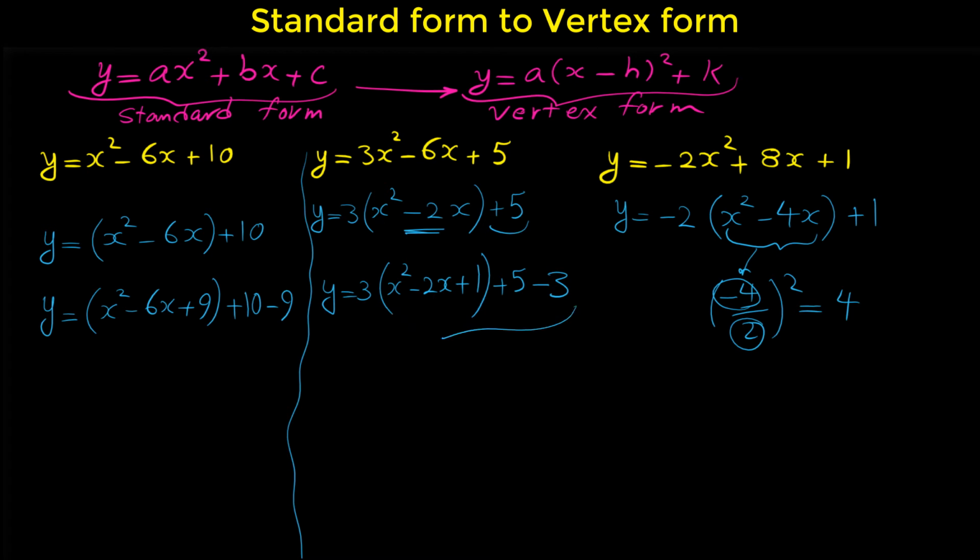The difference between this example and this example is that here the coefficient outside of the bracket is 1. So we simply subtract 9. But here it seems that we have to subtract 1. But because of this 3, it is actually 3 times 1, which is 3. So we subtract 3. What about our third example? In our third example, we have to add a 4 to the bracket.